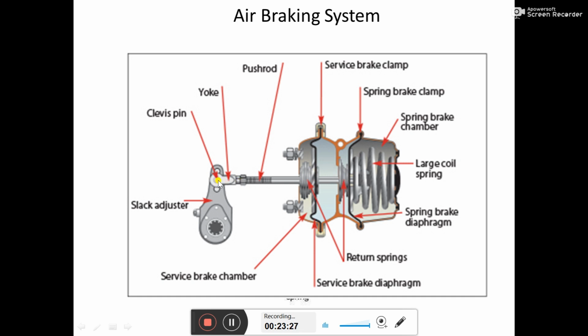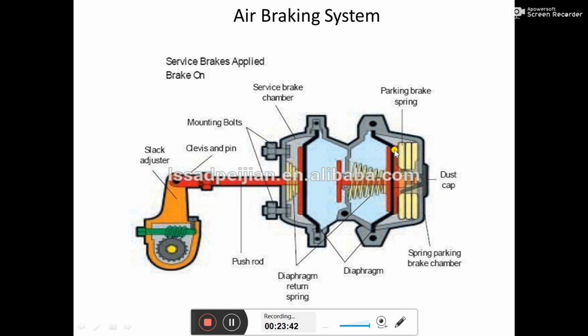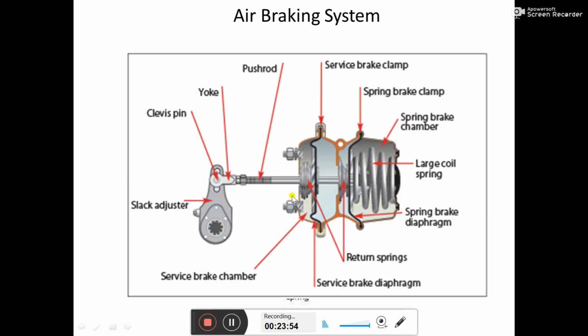The push rod coming out from the brake chamber is only connected to the diaphragm of the first chamber. The diaphragm of the second chamber has its own push rod, which we can observe over here. Whatever push rod comes out of the brake chamber is connected only to the diaphragm of the first chamber, so you have to remember that.